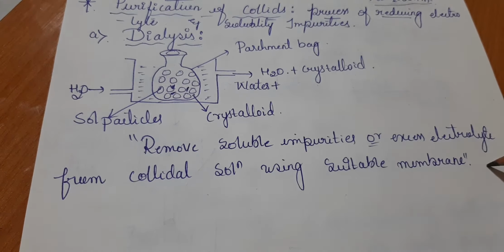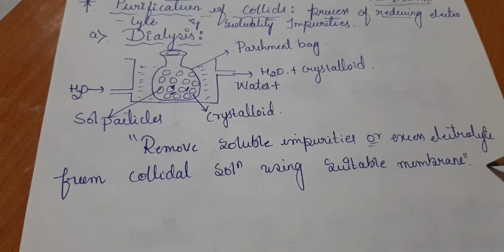So cations move to the cathode. I'll write it here, don't get confused. Cations move towards the cathode, anions move towards the anode. The anode is positively charged, the cathode is negatively charged. Cations go towards the cathode because it is negatively charged. Like this, the electrodialysis process will be carried out.